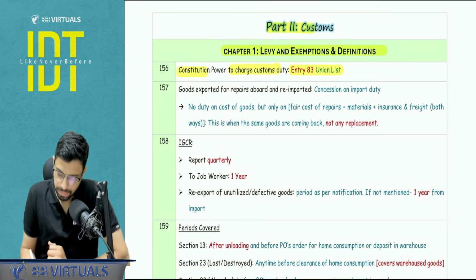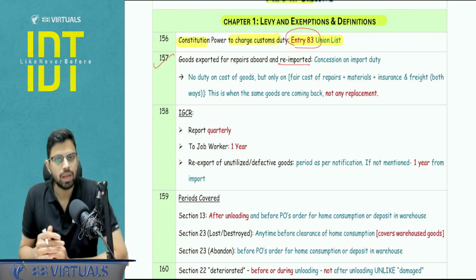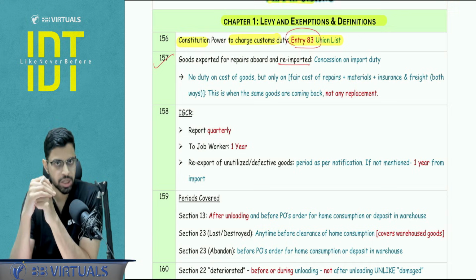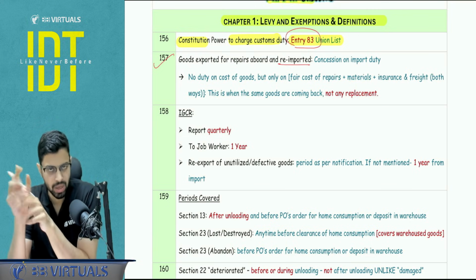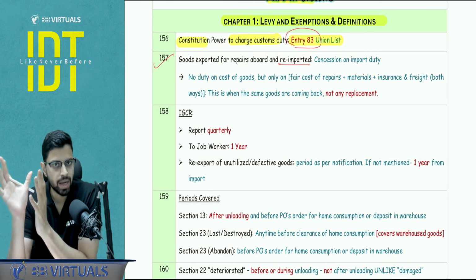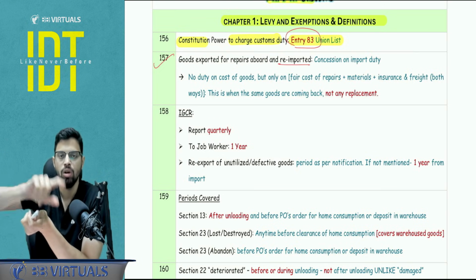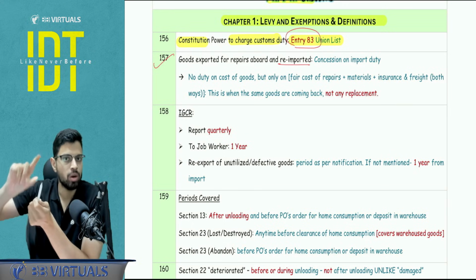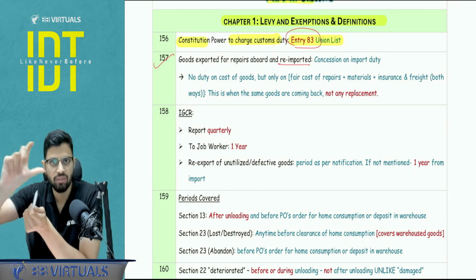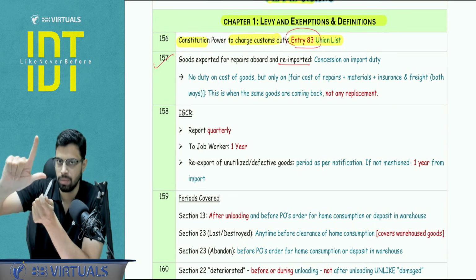Okay. Next, goods exported for repairs abroad and re-imported. Now, obviously, section number 20 with the concession table, it is important. Concession table number 1, I'm talking about the export for repairs and then it is coming back. The concession that you get is basically, instead of charging the duty again on the value, the duty is charged only on the fair value of the repairs. Fair value means actual incurring, actual payment may not be there, but the fair value of repair including the material cost, insurance and freight to and fro, correct?